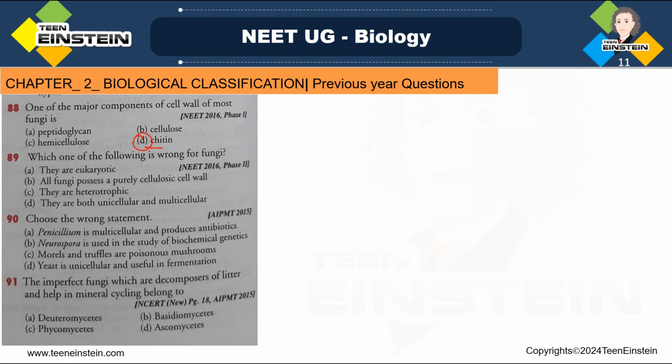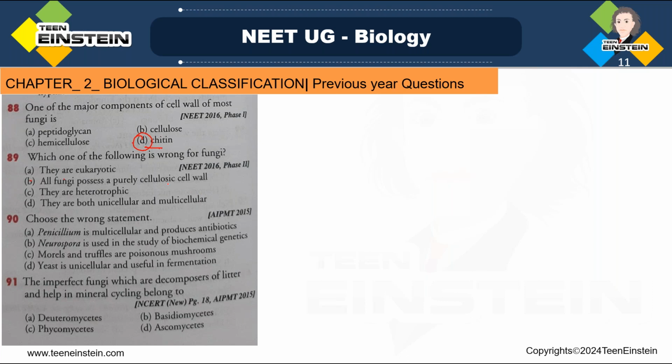Which one of the following is wrong for fungi? They are eukaryotic. All fungi possess a purely cellulosic cell wall. They are heterotrophic and they are both unicellular and multicellular. In this, which one is the wrong statement? See, the wrong statement here we can see: all fungi possess a purely cellulosic cell wall. That is a wrong statement, right?